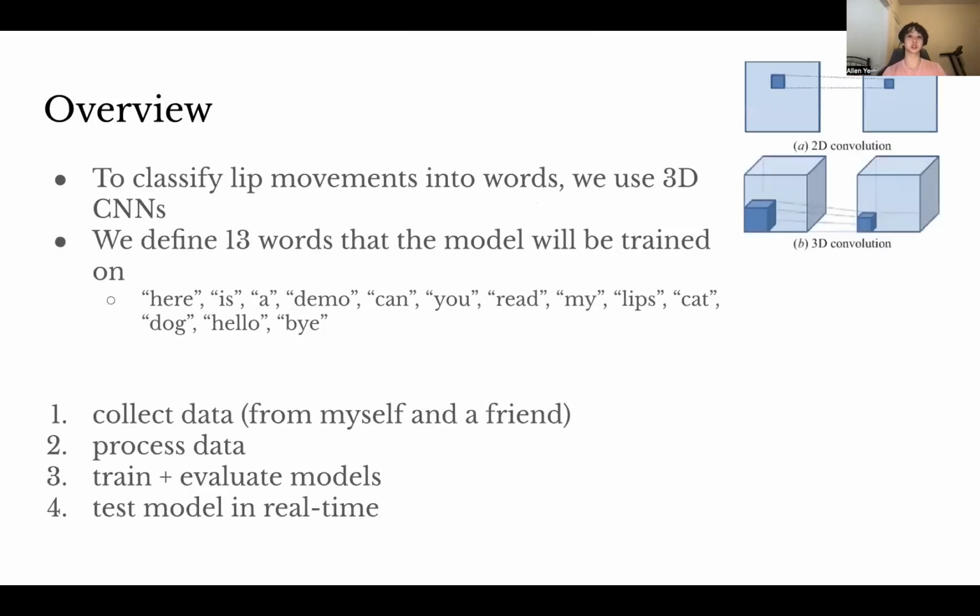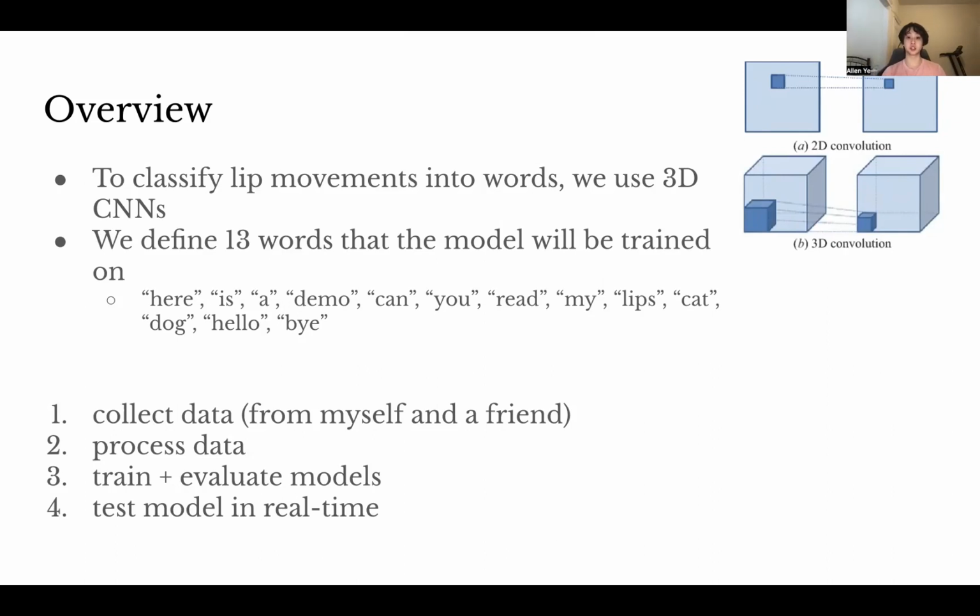So an overview of the project to begin with. To classify lip movements into words, we use 3D convolutional neural networks, or CNNs for short. 3D CNNs work essentially the same way as a 2D CNN does, but instead of applying convolutions to 2D space, we do it in 3D space. And this is possible because of the data we're working with. The data for 3D CNN is usually video feed data, and videos are basically just sequences of frames, so we can take and extrapolate the convolutions in 3D space.